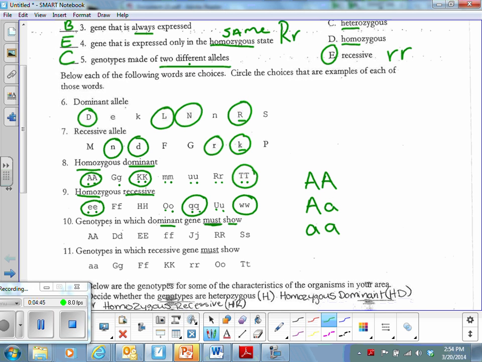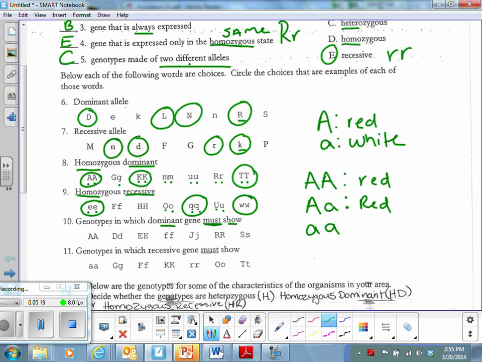So let's just pick a color for fun, just to help ourselves out. If capital A is red and lowercase a is white. And again, I'm just picking something to make it real to you, so that we can get more of an explanation on this. So if I have capital A, what color will I see? I'm going to see red. All right, if I have capital lower, what color will I see? I'm going to see red.